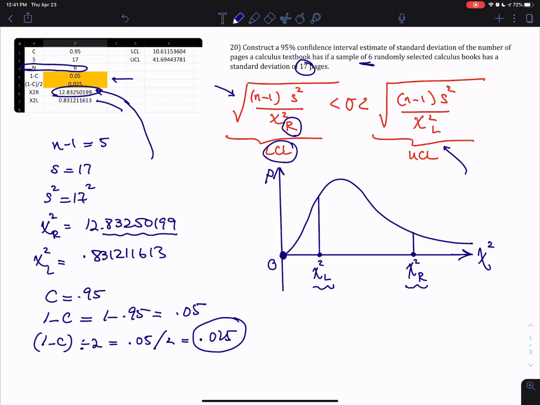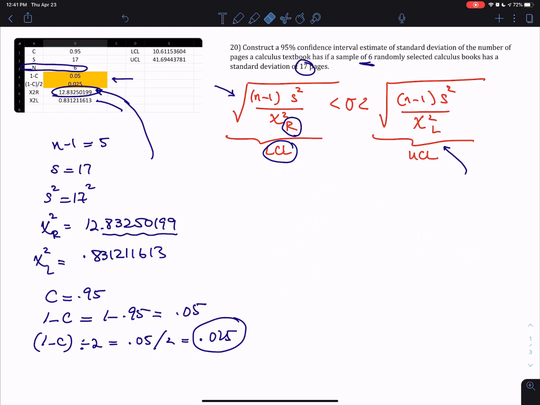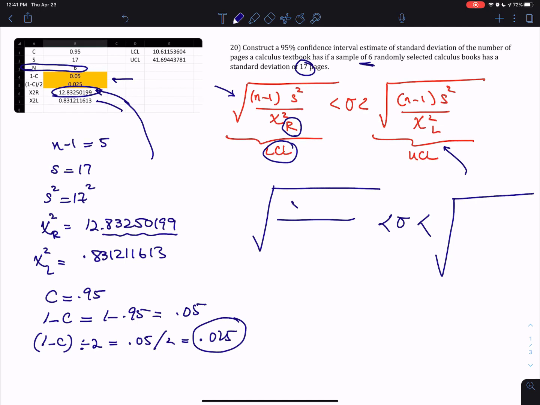Now if I substitute all of this in the formula, I'm only going to do it for one side, actually I can do it for both sides. n is 6, so n minus 1 is 5, times S squared, which is 17 squared, divided by chi-square right, which is 12.832.